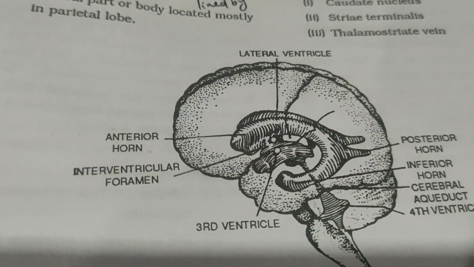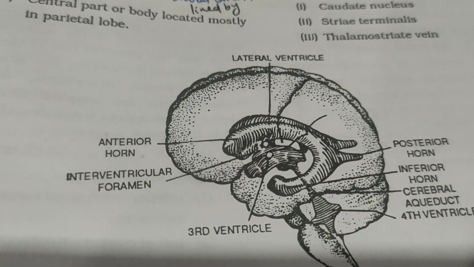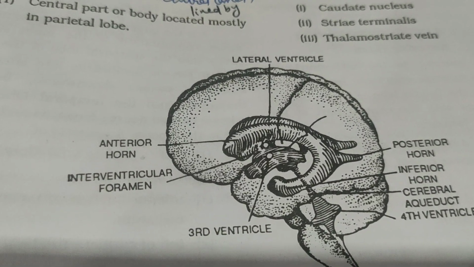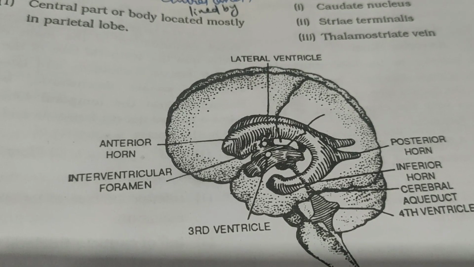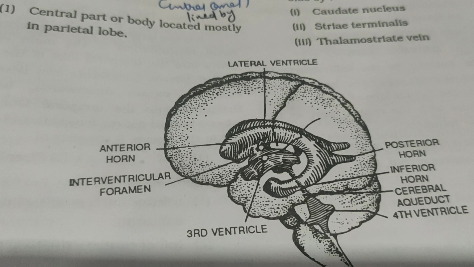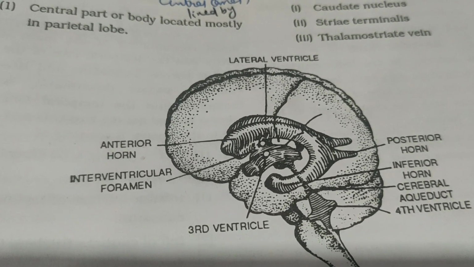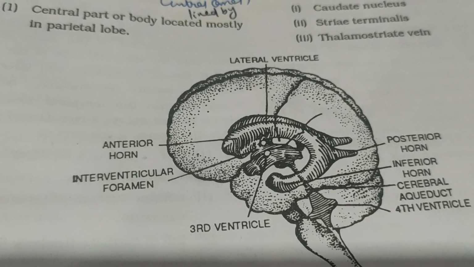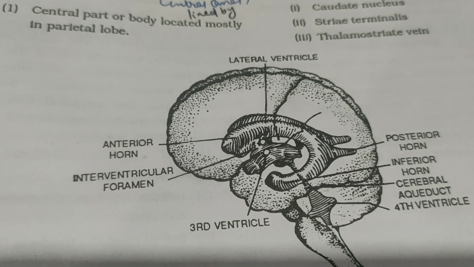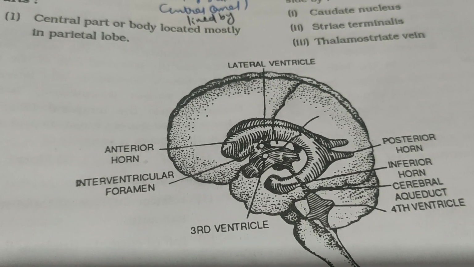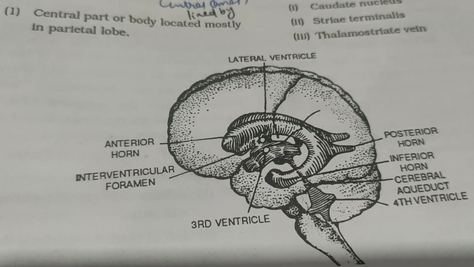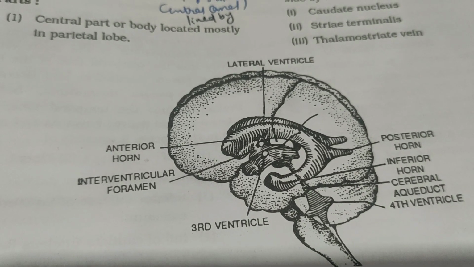So they communicate with each other through the third ventricle. These ventricles are lined by ependymal cells.